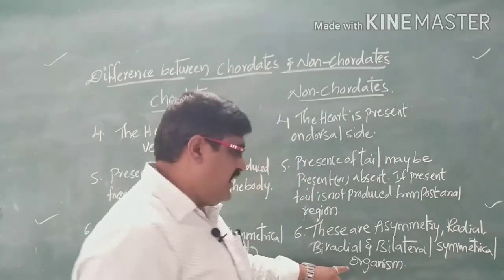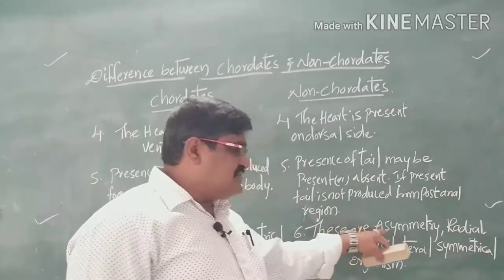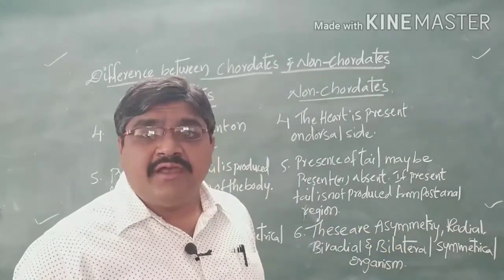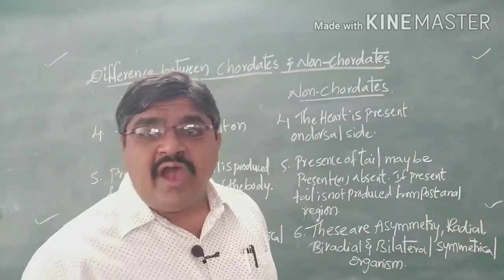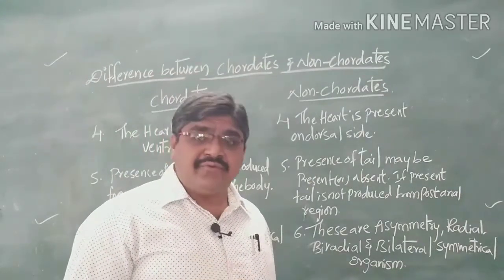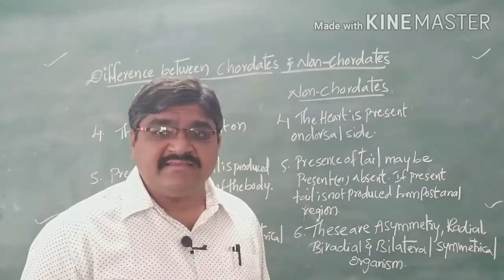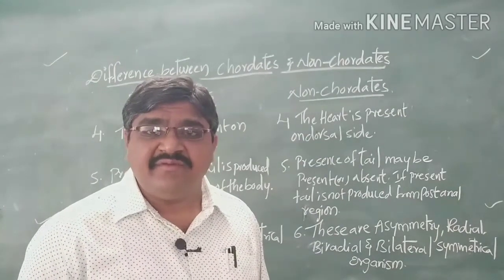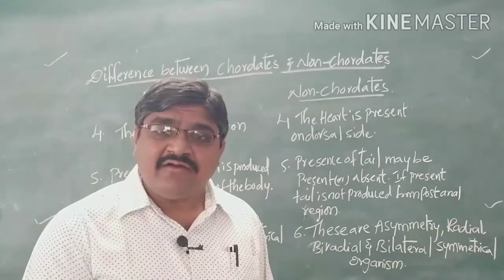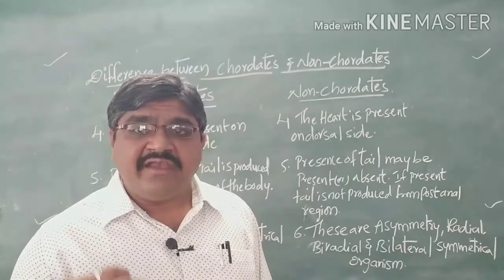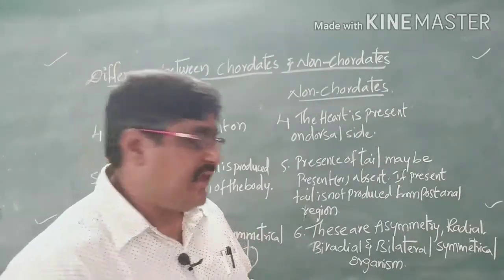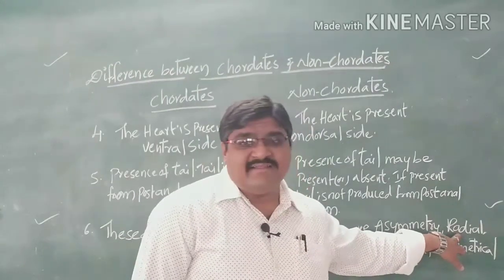Asymmetry means when you cut the organism, we cannot produce two identical halves; then we call it asymmetrical. Radial means when you cut the organism in any vertical plane along the central axis, we are able to produce two identical halves; then we call it radial symmetry.